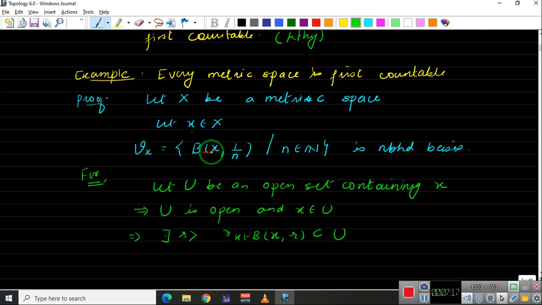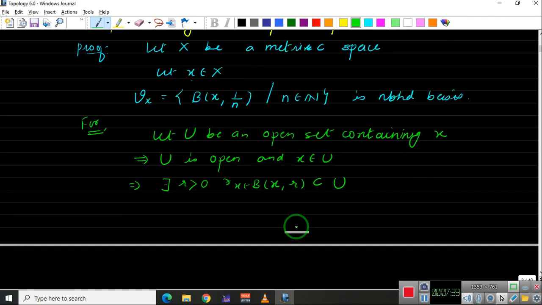Why? Because in this case we have taken particular open balls of radius 1 upon n, but there is no guarantee that this r which is greater than 0 is of the form 1 upon n for some n belongs to natural numbers. So what is the guarantee that there exists an element of this kind which belongs to U? That is what we want to find.